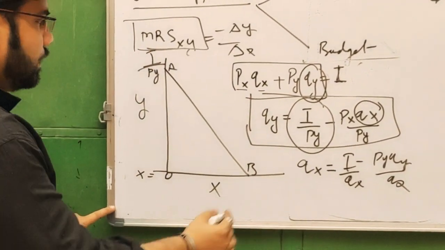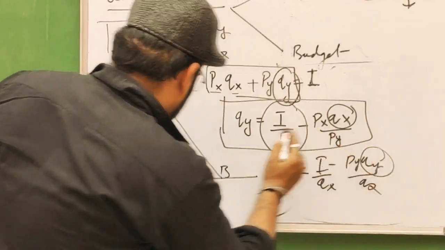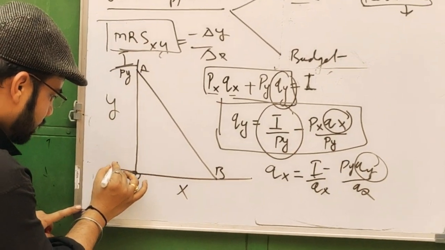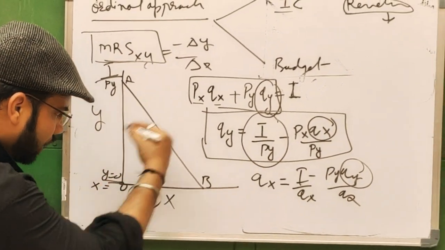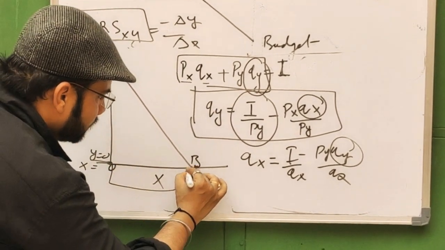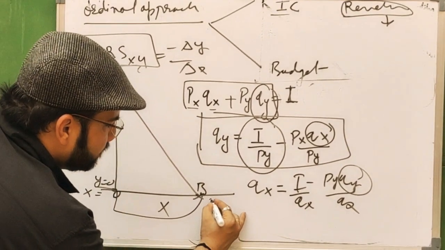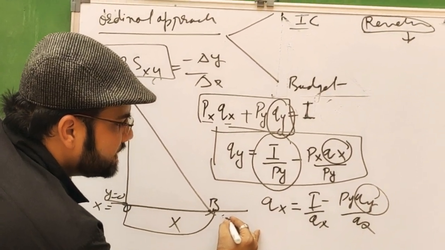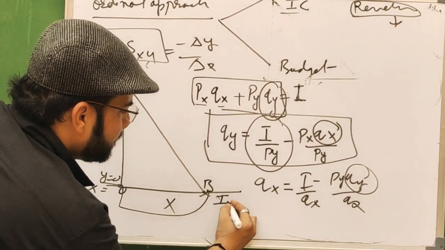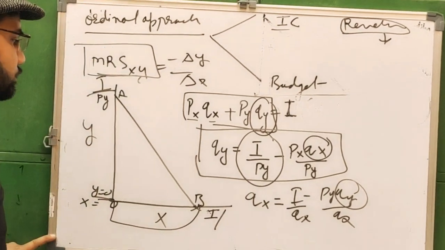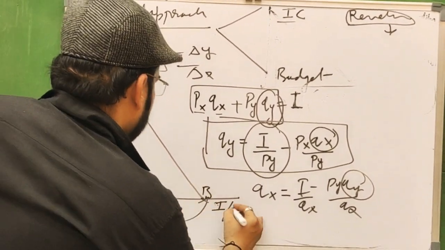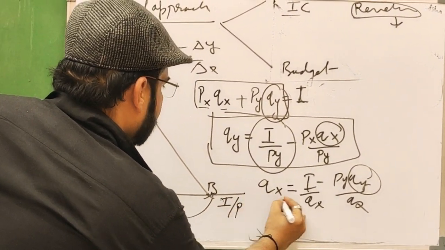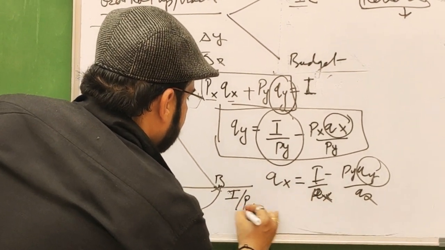So when Qy is 0, if the quantity of y is 0, then all income will be spent on x, and the consumer can purchase the maximum quantity of x, which is equal to I by Px.